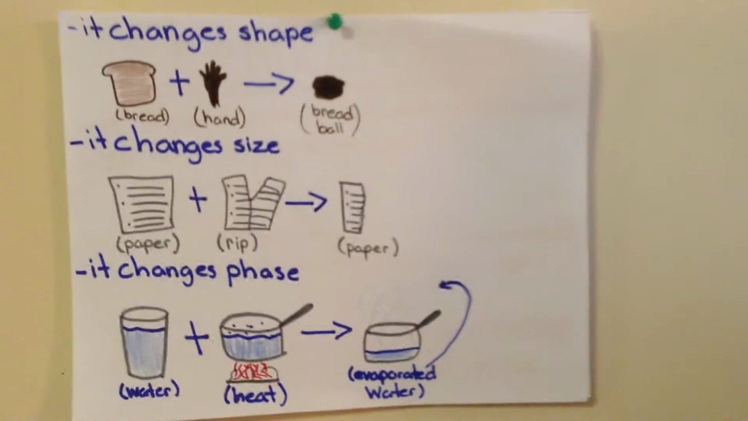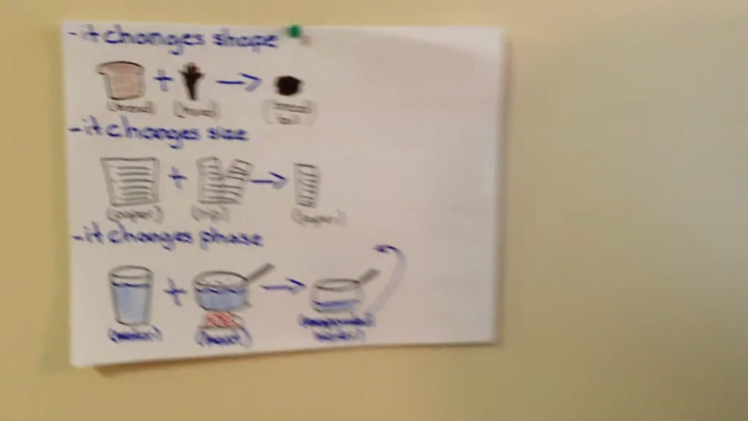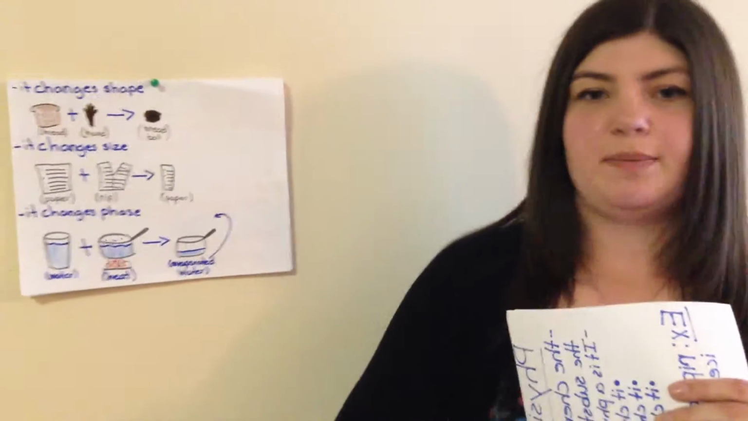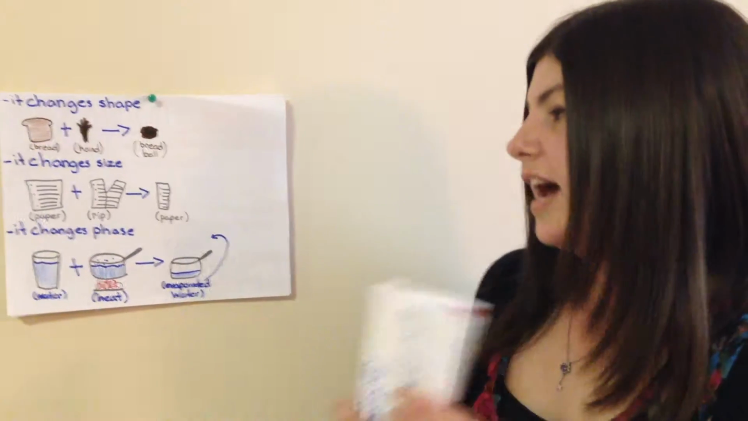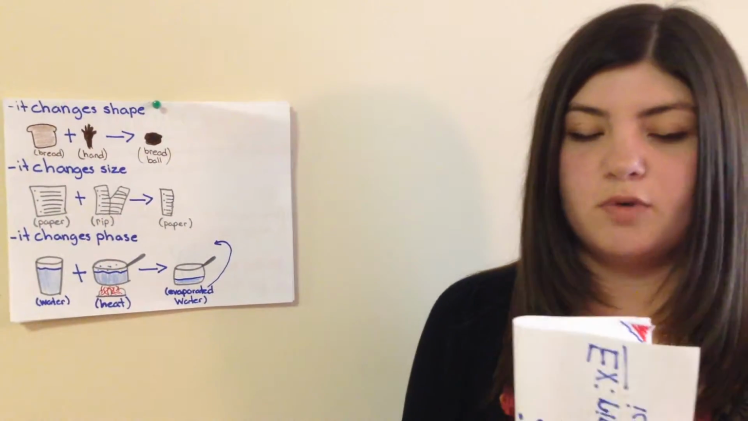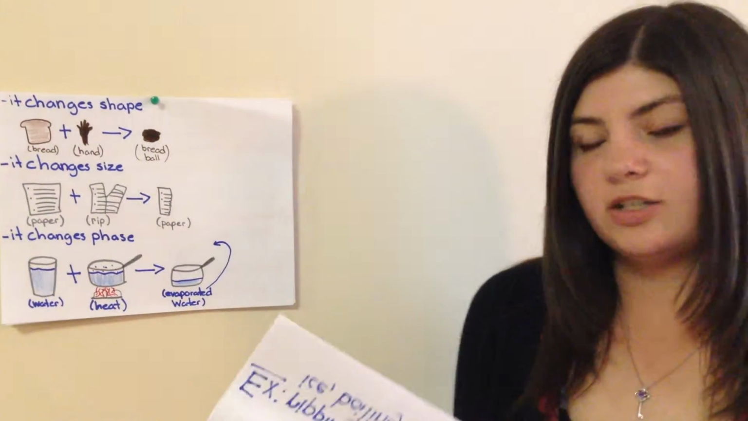The next part we're going to look at is if it changes size. So say you've got a piece of paper. You take that paper and you give it a rip. You tear it down the middle and you throw a piece away. You've got that half a piece of paper. That half a piece of paper, it's still paper. So you've only done a physical change to it because it's just smaller. It's changed size, but it's still paper.